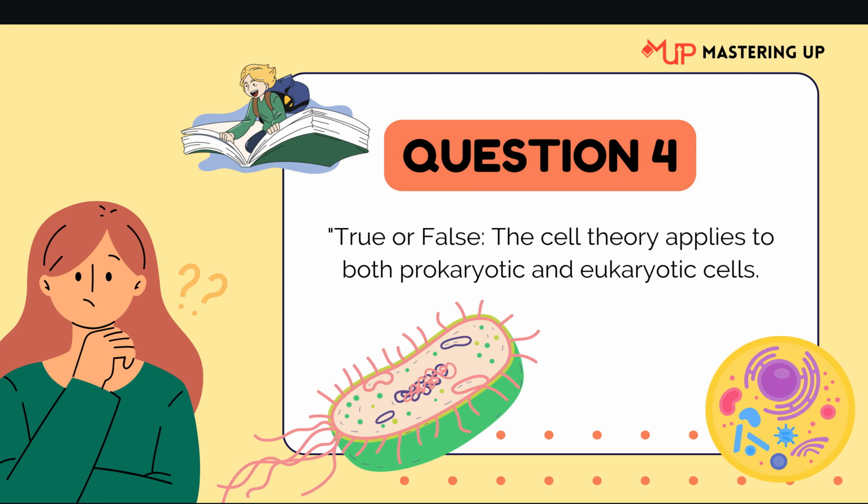Question 4 is a true or false question. The statement is that the cell theory applies to both prokaryotic and eukaryotic cells. Is this statement true or false?